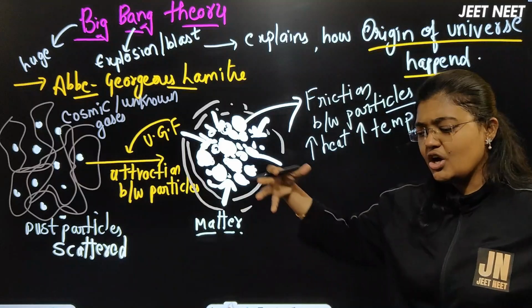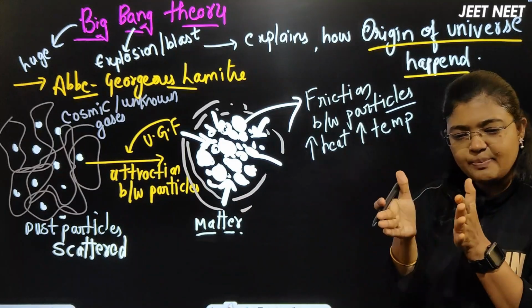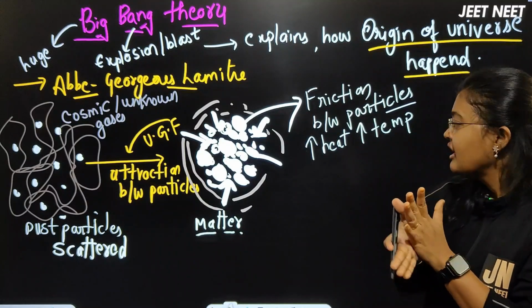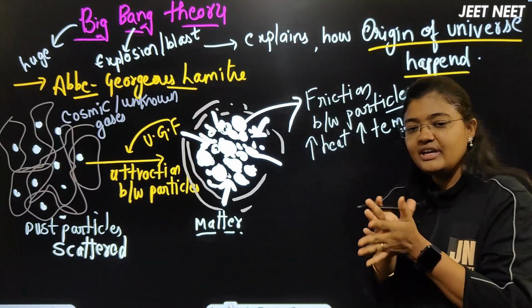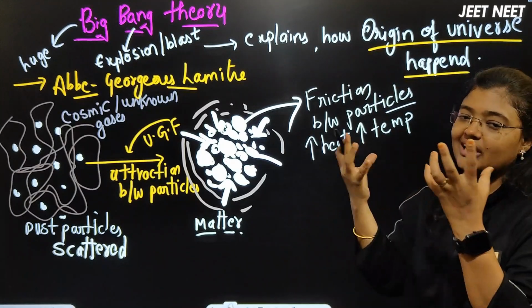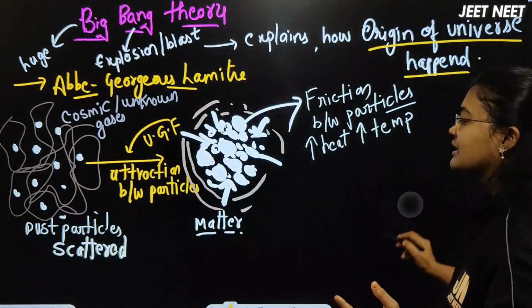With very little space between the particles, they collided and started the friction. Then heat was generated and the temperature of this matter increased.